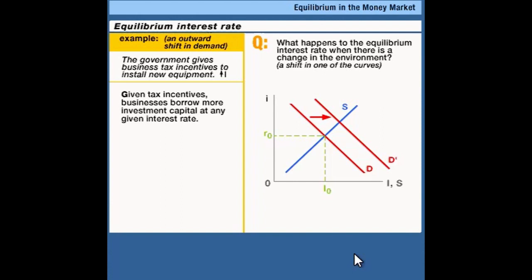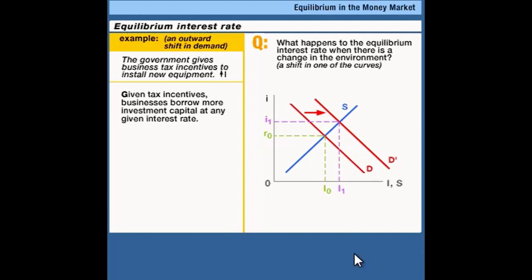So what happens? The bidding mechanism kicks in and interest rates begin to rise. Interest rates keep rising until we reach this new point of intersection between the new demand curve and the original supply curve. And that means after this accelerated depreciation, after these tax incentives to increase investment spending, what we get is a higher equilibrium interest rate and a larger quantity of investment spending. The financial markets expand as businesses try to borrow more money to take advantage of the opportunity created by favorable tax treatment of investment spending.